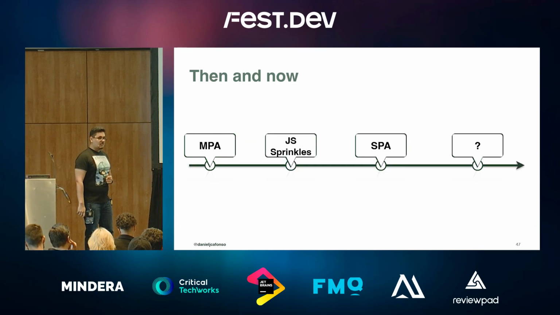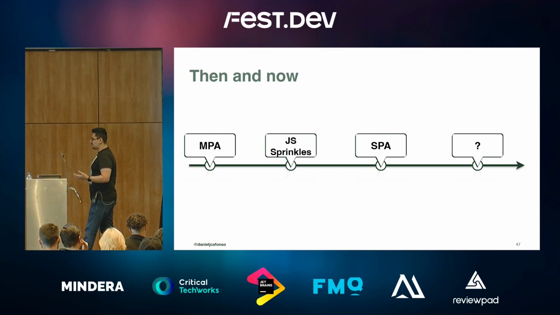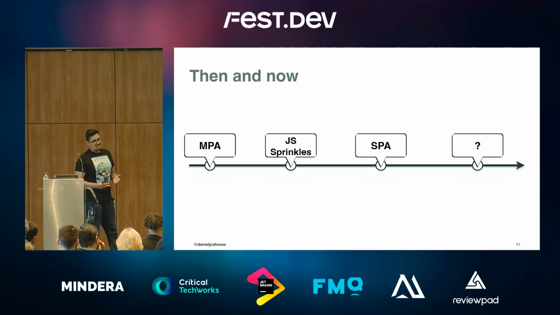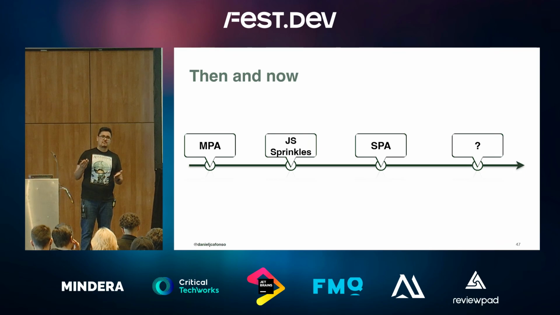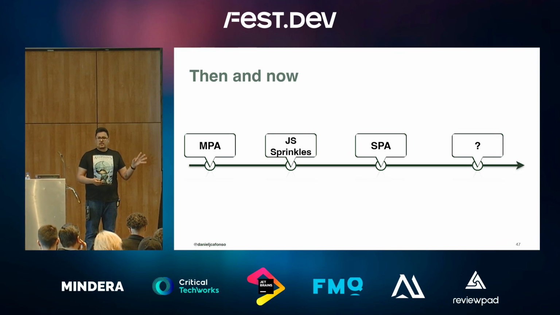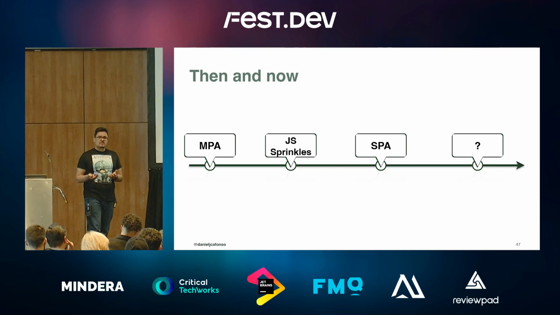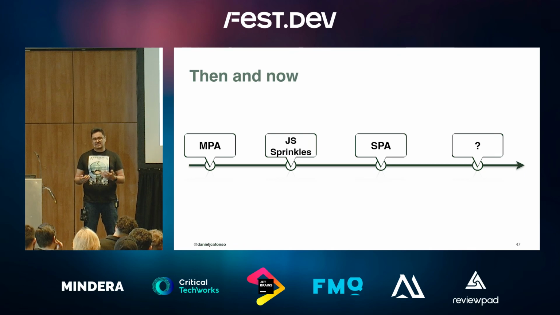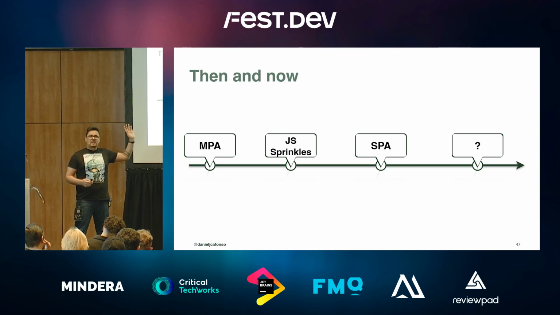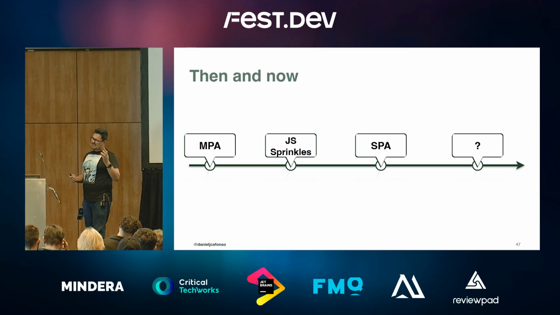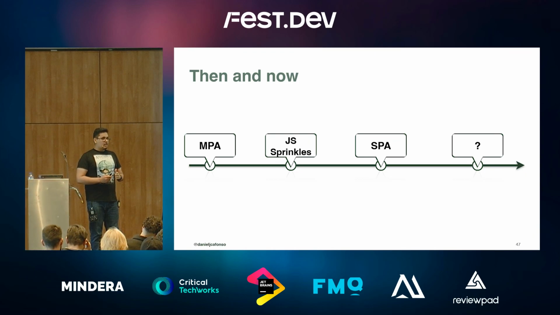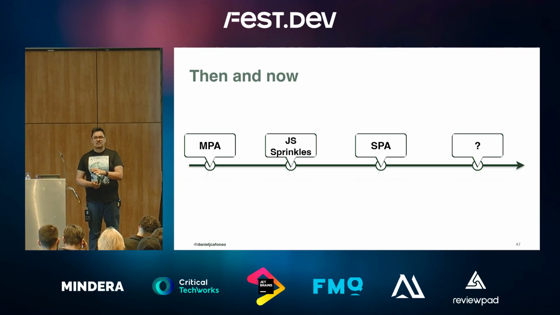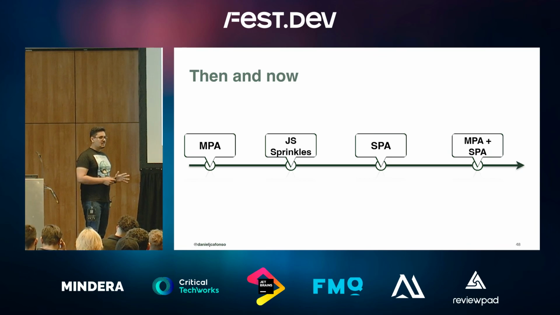So what's the next step? Where are we going? Where do we want to go with the web? Well, MPAs didn't have amazing user experience, but it was good. You didn't have to depend that much on JavaScript. Well, we could even argue that the sprinkles era became a bit better because now you were using JavaScript to enhance the experience. SPAs, on the other side, added amazing developer experience. Your experience now, compared to writing a full jQuery application that we had to do back then, feels a bit better. What if we could get all of the cool things of all these other phases and go into the future? What if we could combine MPAs with SPAs? What if we could do this?